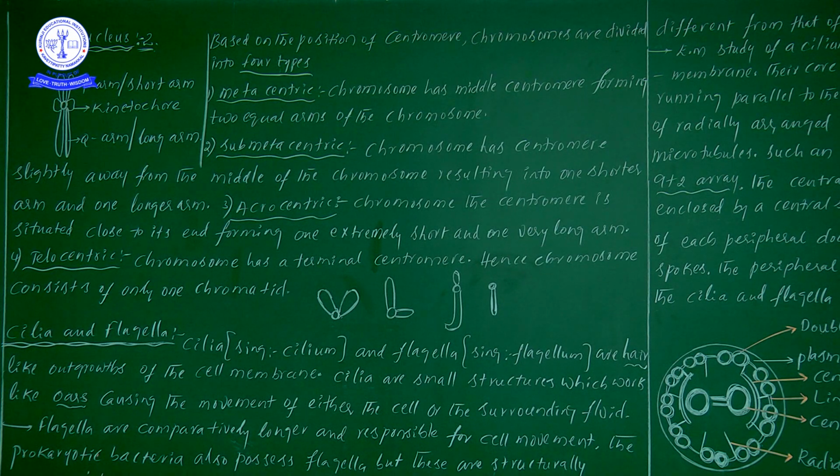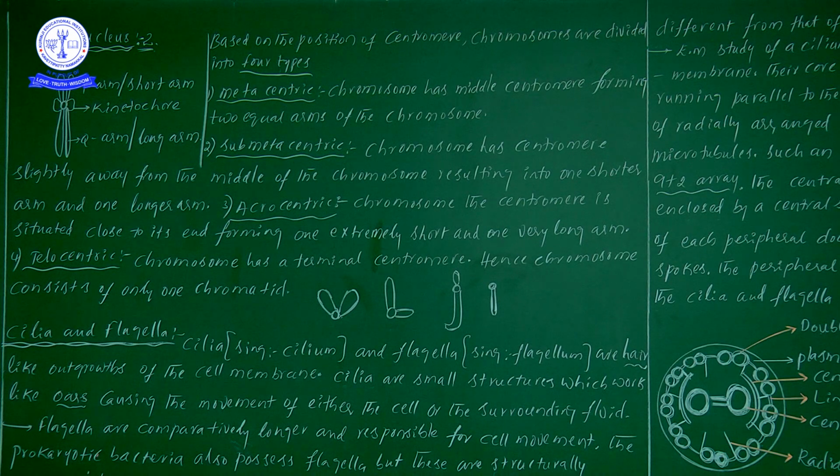So when the cilia are working, what happens? It causes the movement of either the cell or the surrounding fluid. The cell will move forward, or the surrounding fluid will move back.